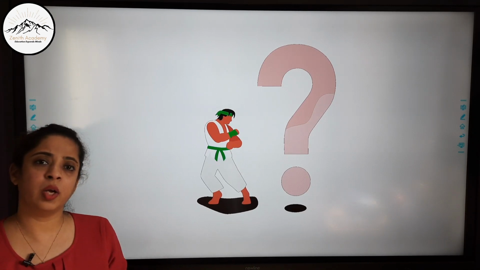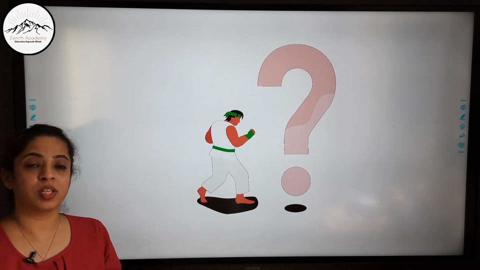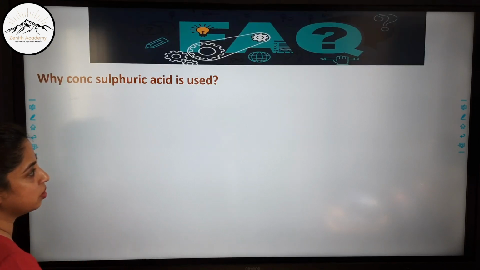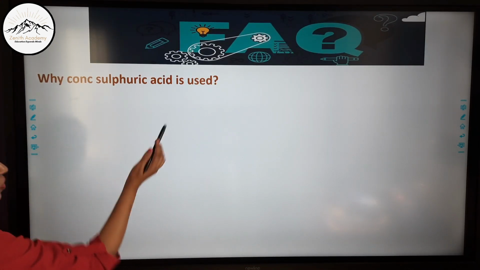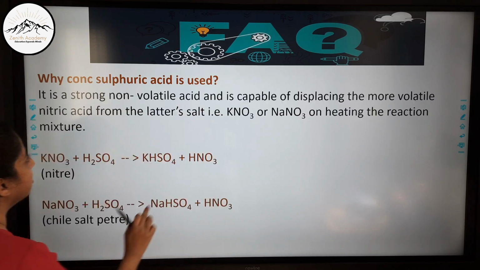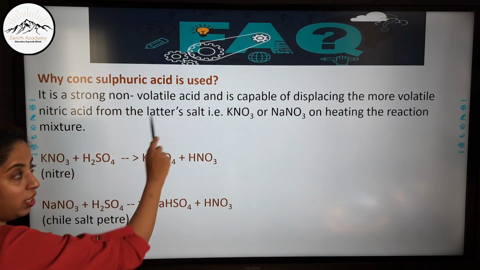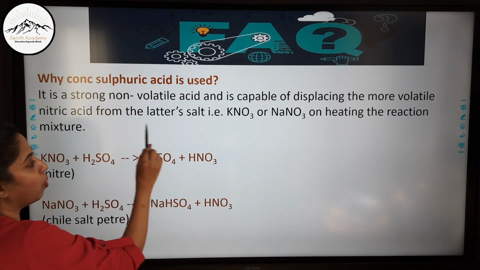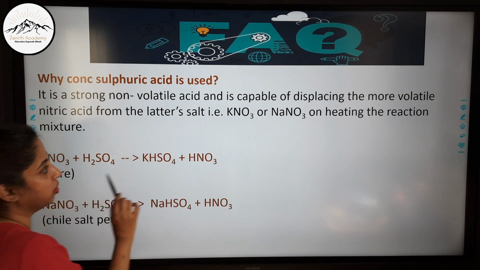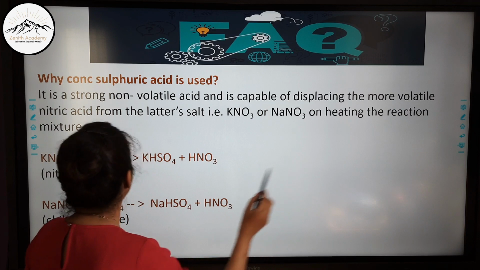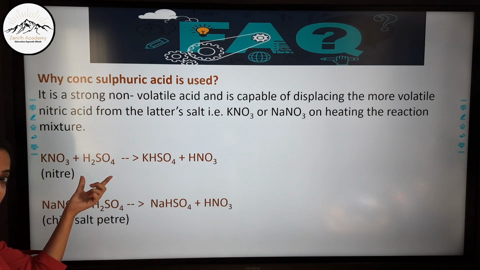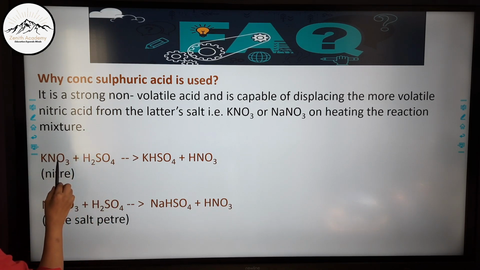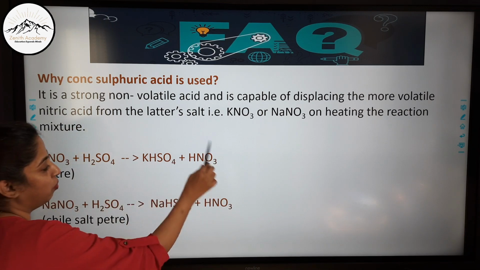Now there are many questions which come from this section, because the laboratory preparation is the most important part. So let us crack all the frequently asked questions. The first question is, why is concentrated sulfuric acid used? I have already answered this: it is a strong non-volatile acid, capable of displacing the more volatile nitric acid from its salt, like KNO3 or NaNO3, on heating the reaction mixture. This is less volatile, or you can say non-volatile, and it displaces the more volatile acid from its salt.